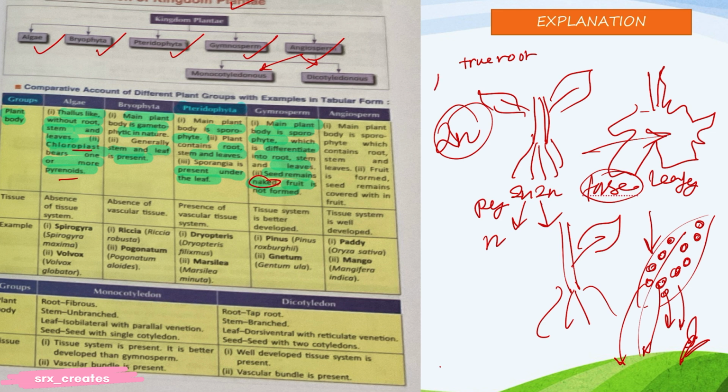Seed is naked means the seed is not in a seed coat. Every seed has a seed coat, that's why it is also called seed dormancy. If the seed coat doesn't break, the plant cannot produce its seedling. So seed coat is not present in gymnosperm, and fruit is not there. In angiosperm, the main plant is sporophyte, containing root, stem, leaf; fruit is formed and seed remains covered within the fruit. This is the most developed, and this is the underdeveloped.